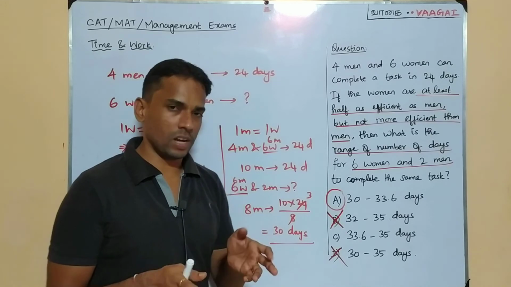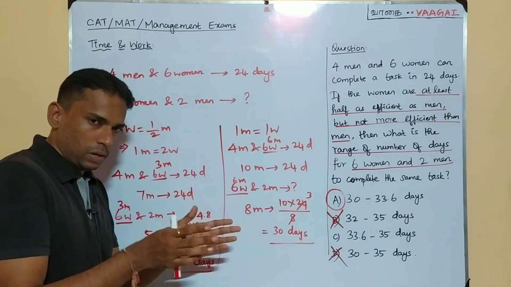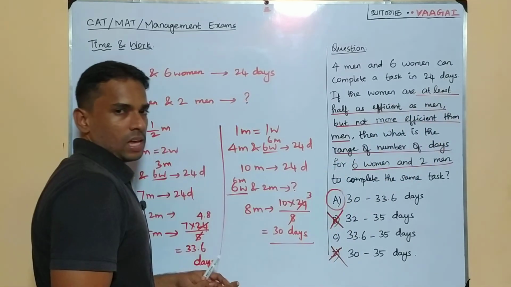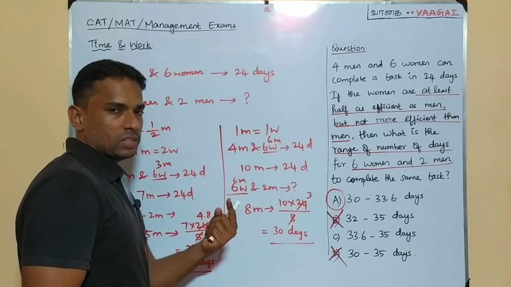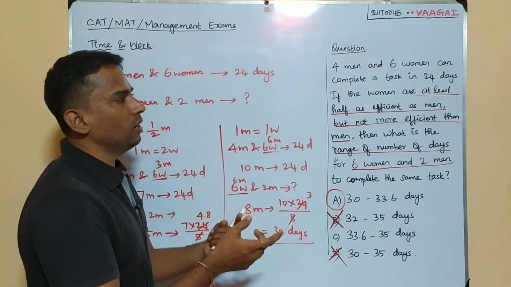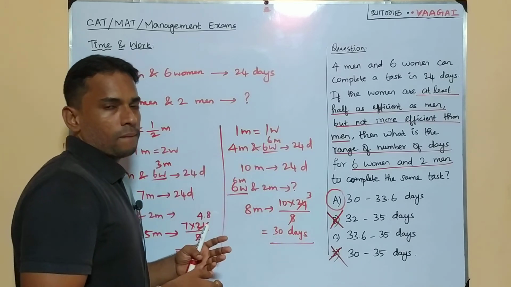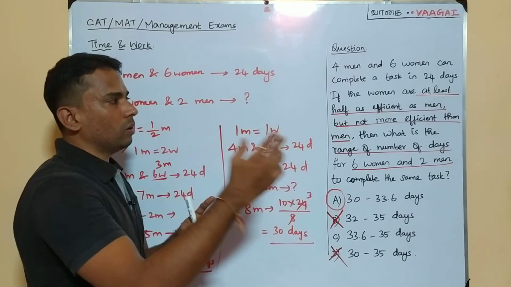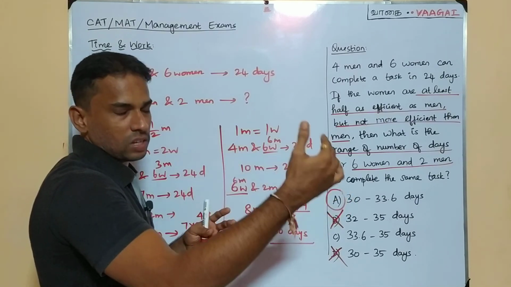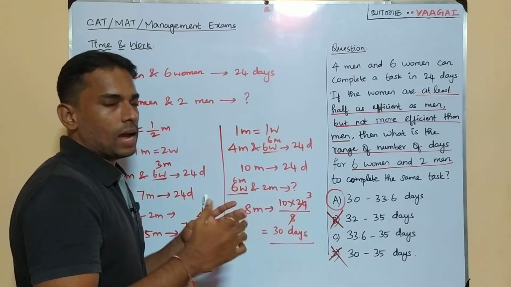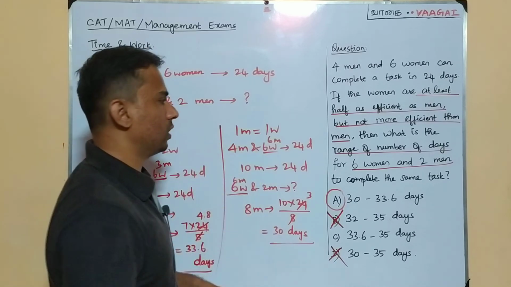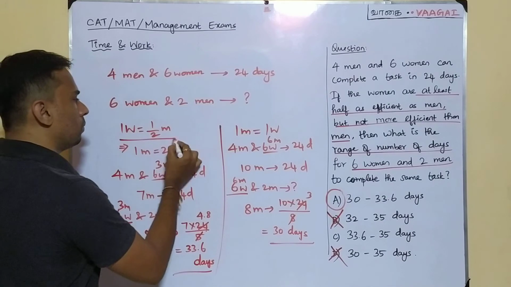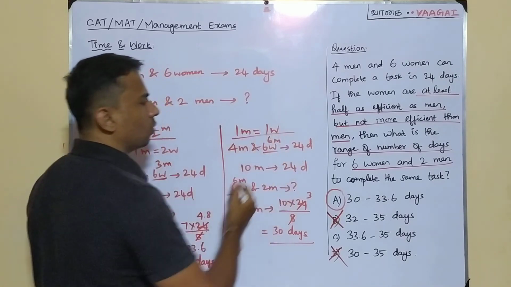Okay, I hope it is very clear to you. It's again a very simple comparison. The way they have compared the efficiencies, they made a statement like 1 woman is at least half a man, and also but not more efficient than men. So that means it will be definitely less than or equal to, that's what they're coming to say. In that case, we are just taking both these extreme cases. Which 2 cases? 1 man equal to half a woman, 1 man equal to 1 woman.